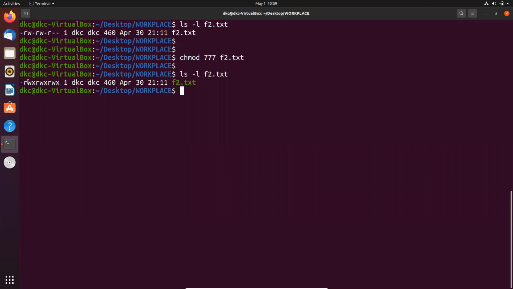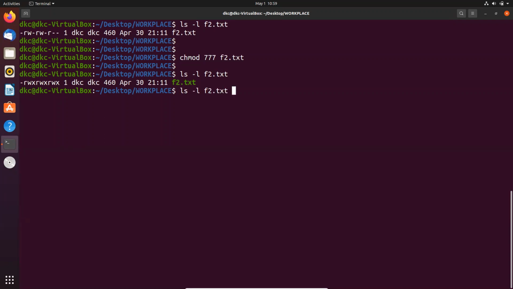Do you observe something here, students? What difference do you observe between the previous one and this one? RWX, RWX, RWX means I set all permissions on all. Okay, students, so this is the way. This is the simplest way. Again, I am showing in a different way.